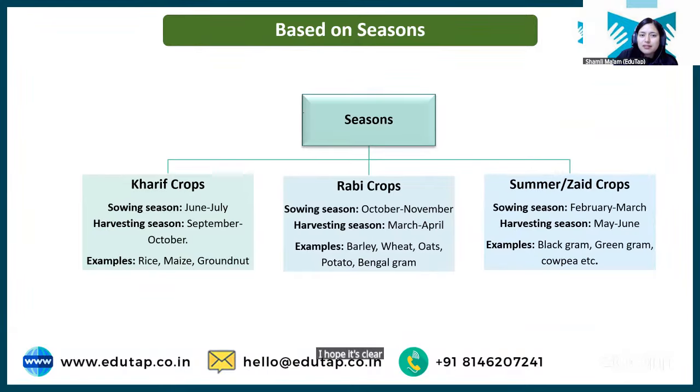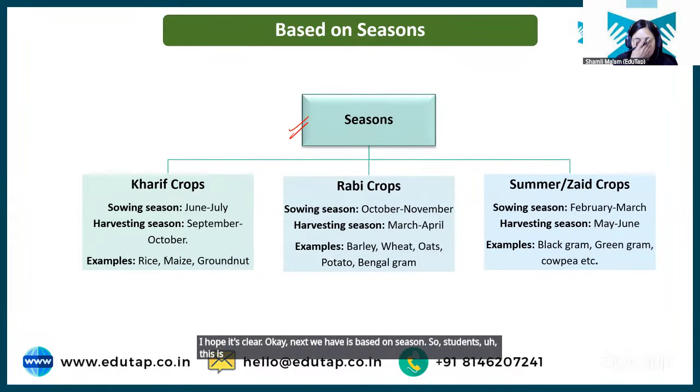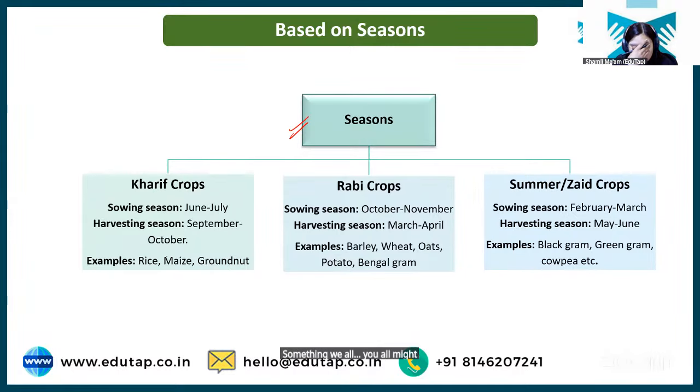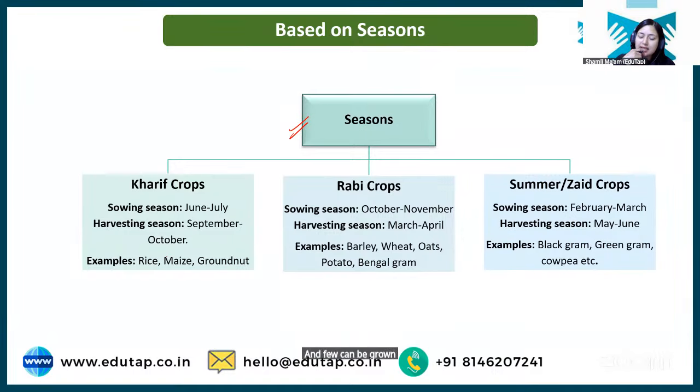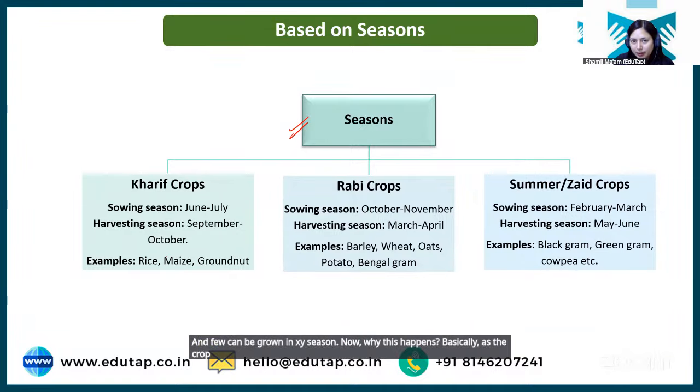Okay, next we have classification based on season. So students, this is something you all might know, that different crops are grown in different seasons, right? We have different seasons like Kharif season, Rabi season, Zaid season, or summer season. So you'll find that a few crops can be grown well in Kharif season only, few can be grown well in Rabi season, and few can be grown in Zaid season. Now, why this happens? Basically, it is the crop requirement.